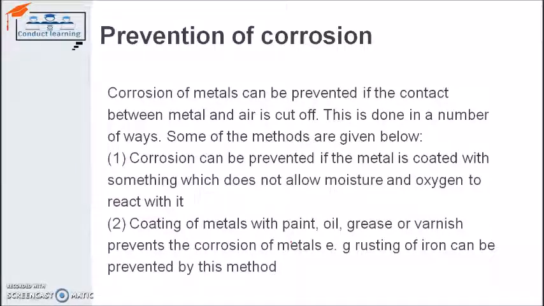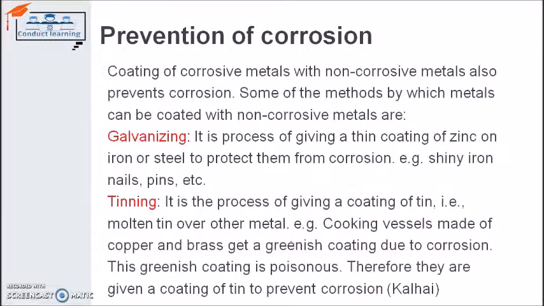If we disconnect the contact between the air and metal, this can be done with different methods. Corrosion can be prevented if the metal is coated with something which does not allow moisture and oxygen to react with it. Coating of metal with paint, oil, grease, etc. always helps to protect the metal from corrosion. So we usually use oil, grease or paints.